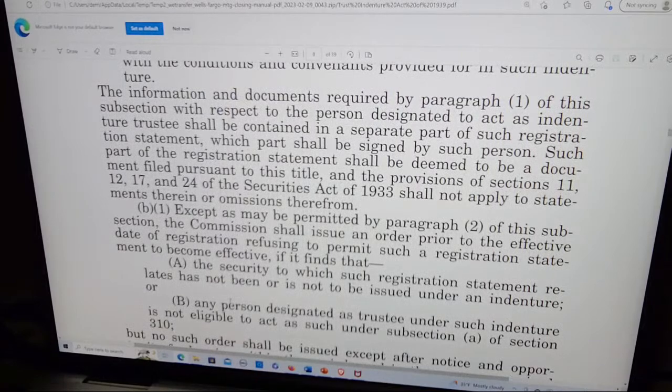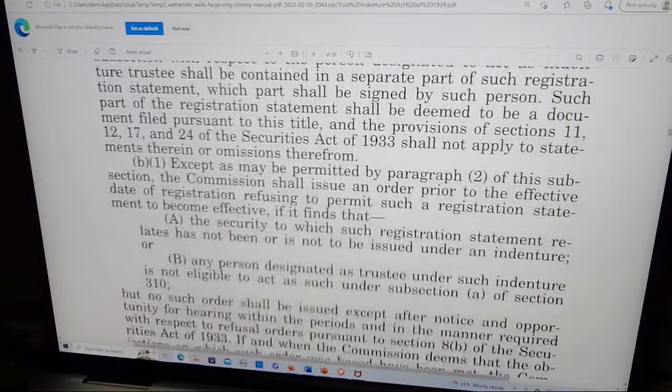The information and documents required by paragraph 1 of this subsection with respect to the person designated to act as indenture trustee shall be contained in a separate part of such registration statement, which part shall be signed by such person. Such part of the registration statement shall be deemed to be a document filed pursuant to this title, and the provisions of subsections 11, 12, 17, and 24 of the Securities Act of 1933 shall not apply to statements therein or omissions therefrom.